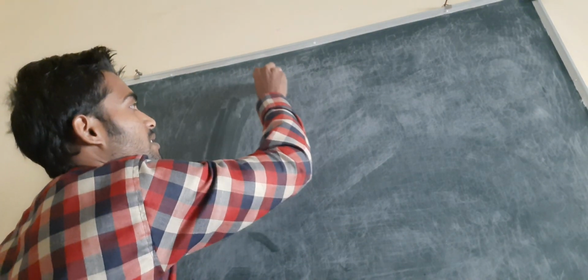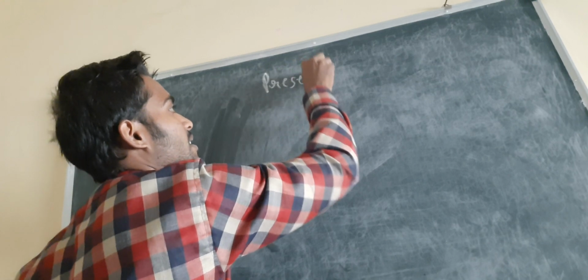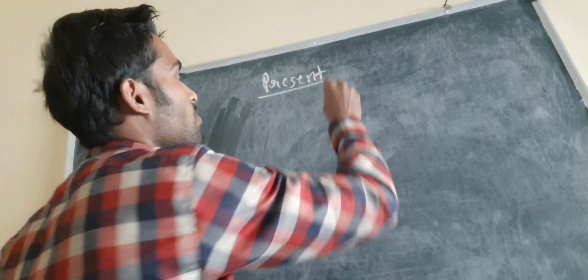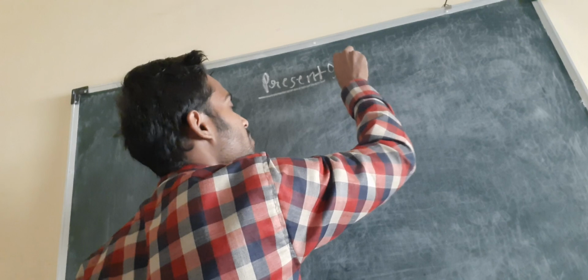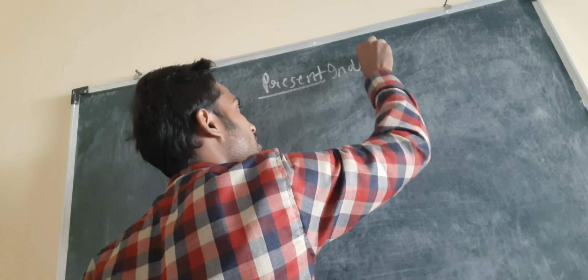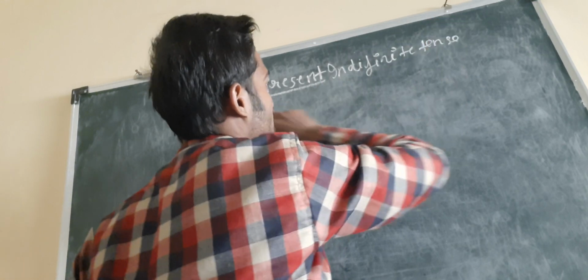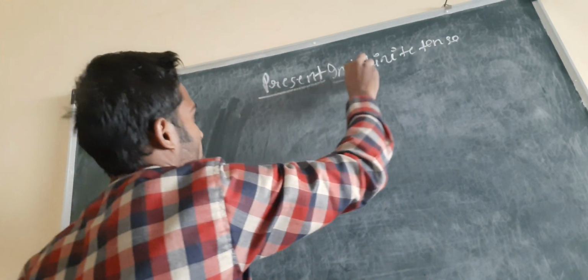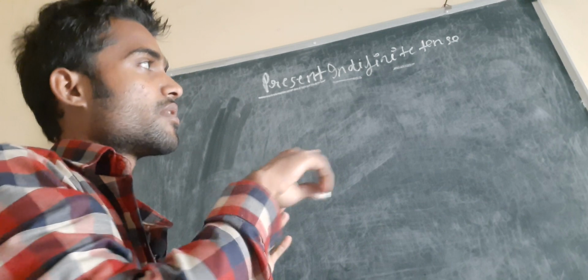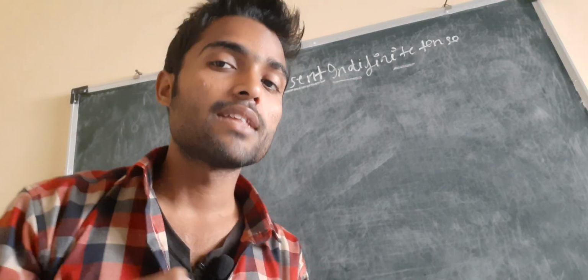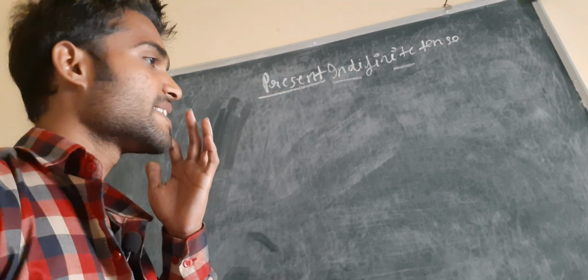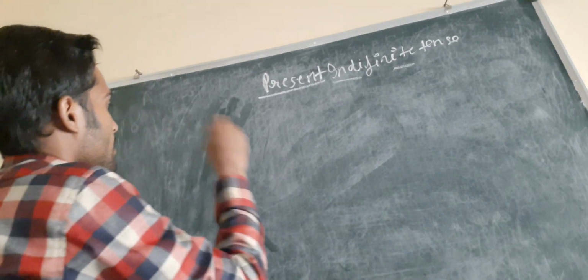Okay, so present indefinite tense is something like the time which is moving now, and we can say present indefinite tense is a present simple tense. We can also say present positive tense. If I talk about the main thing, present indefinite tense is something like he reads.